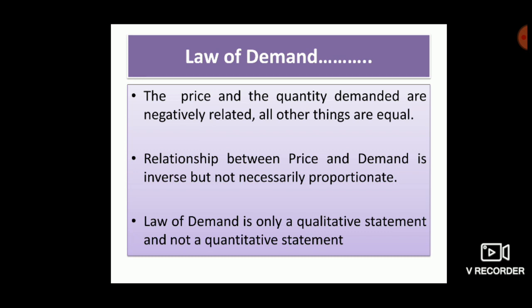The law of demand indicates only the direction of change in demand, but it does not establish any arithmetic relationship between price and demand. It is a qualitative statement, not a quantitative statement.